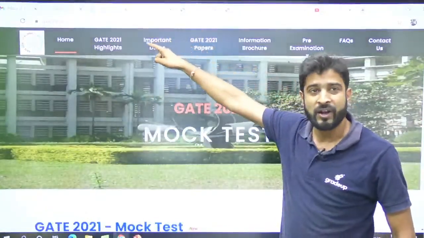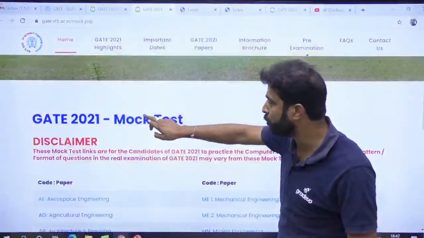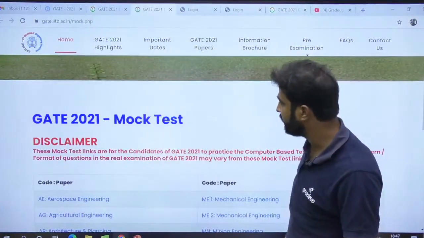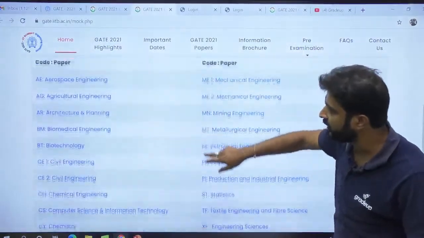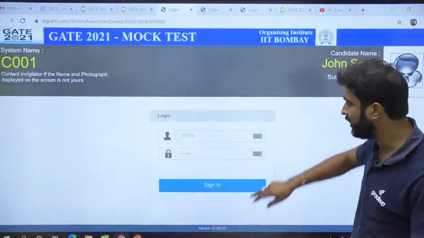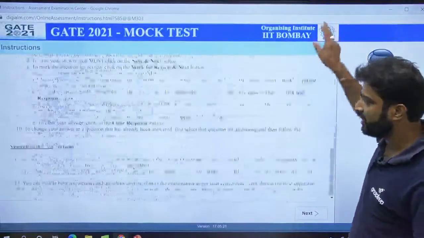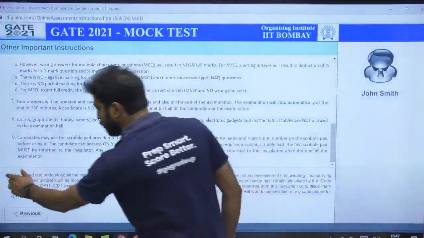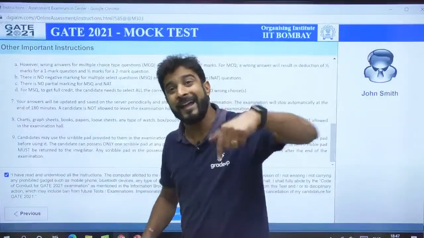Go through the IIT GATE official website, in which on the front page you can see the GATE 2021 mock test pop-up. You have to click on it. If you have clicked, you can see the subject name is mentioned. You can go for any of the branches. Suppose I am going for electrical, then this type of pop-up will come. After that you can sign in, and after signing in you have to click next. After that you have to select that I have read all the instructions, and you have to do the same thing in the IIT paper also.